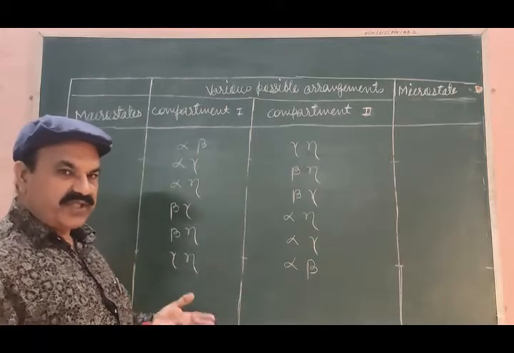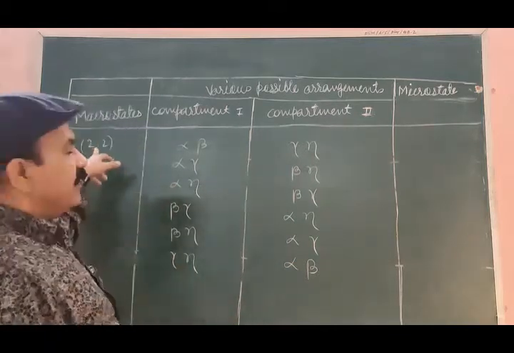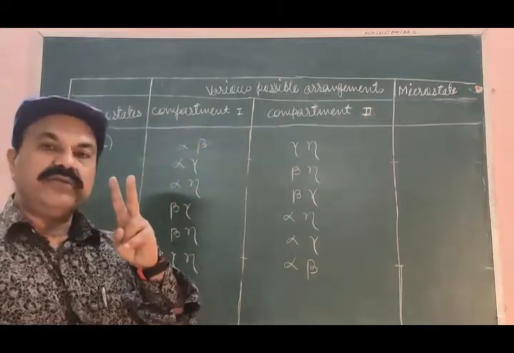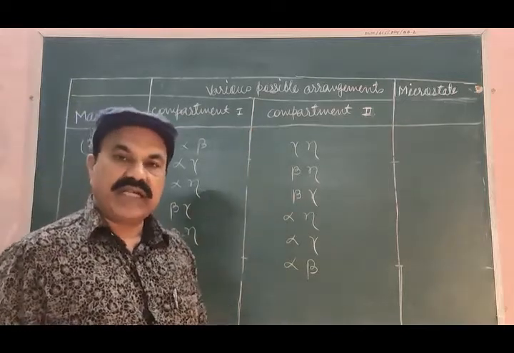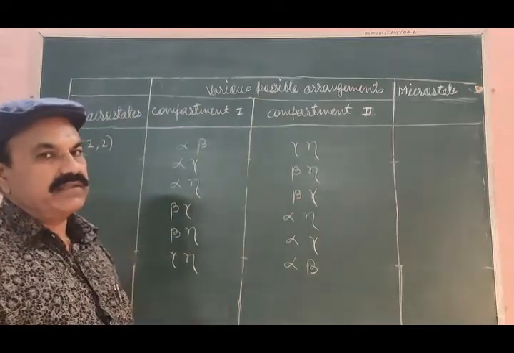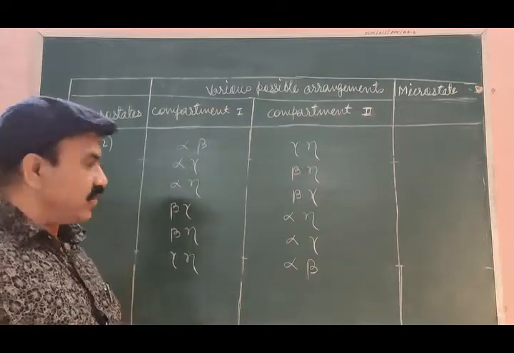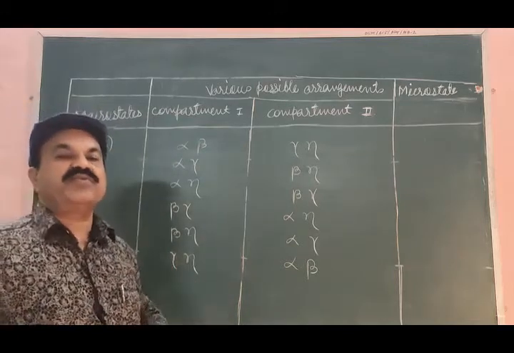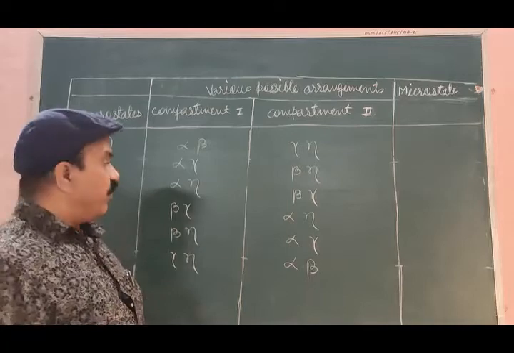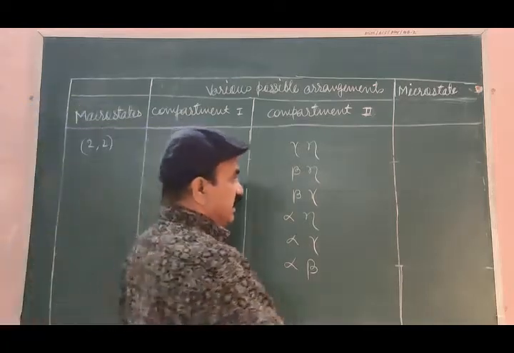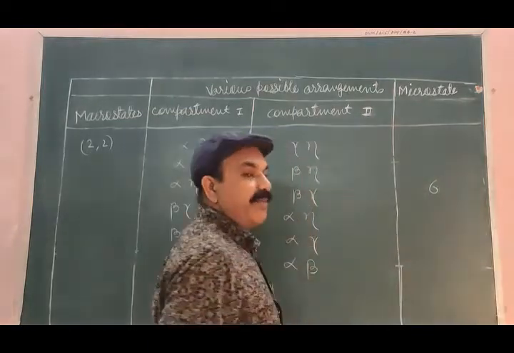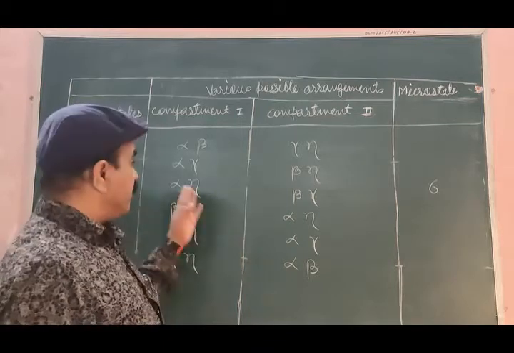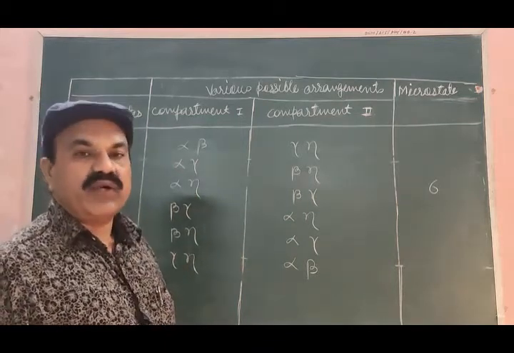Can you find any more possibility of arrangement of these particles for this macrostate, so that every time compartment 1 will have 2 particles and compartment 2 will also have 2 particles, not more than this? So there are 1, 2, 3, 4, 5, 6 possible ways of arrangements for this macrostate. It means that there are 6 microstates for this macrostate. This is about the third macrostate.